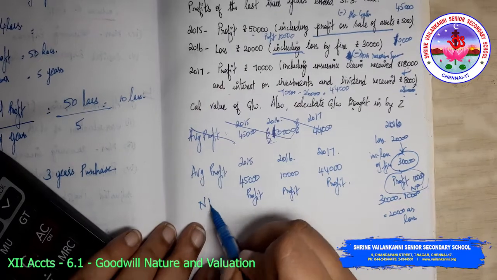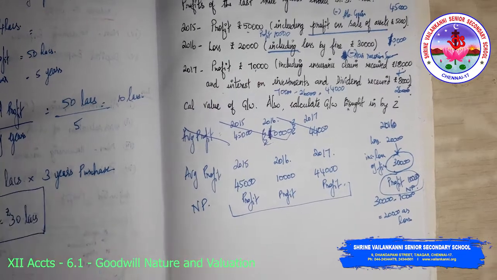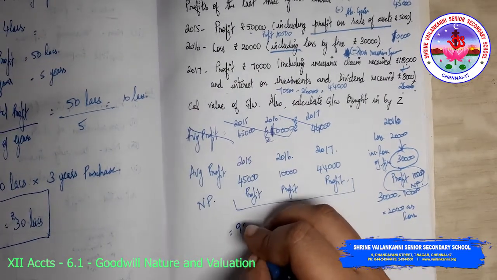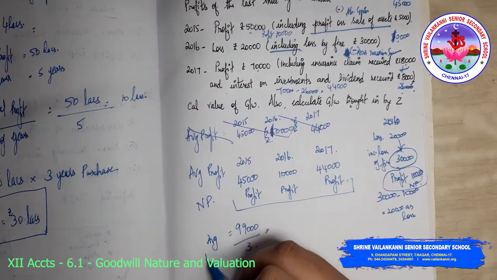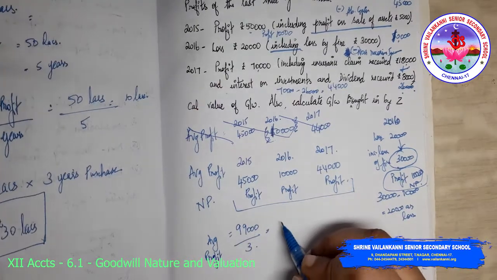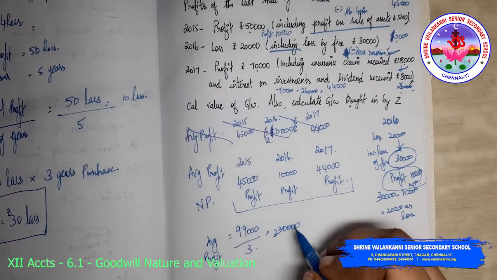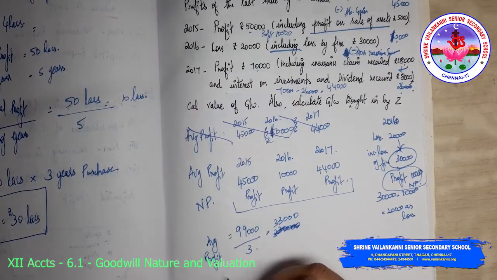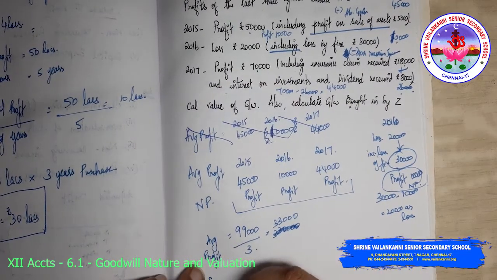My normal profits total would be 45,000 plus 10,000 plus 44,000, totally 99,000, divided by 3. That would give me the average profit. So the average profit is 33,000. Simple average profit method.